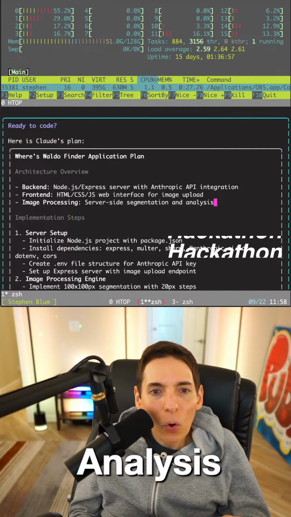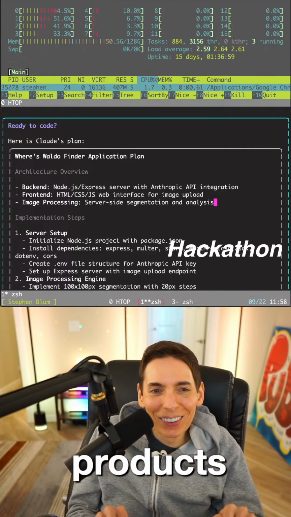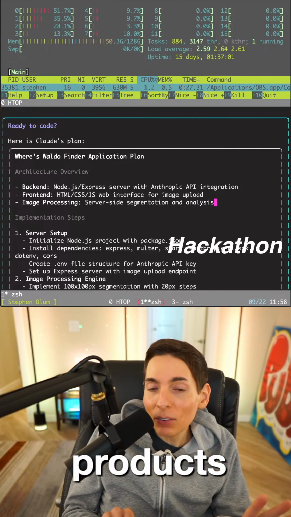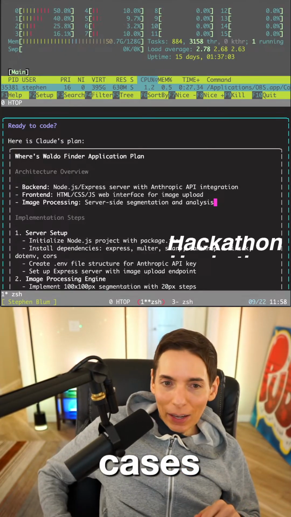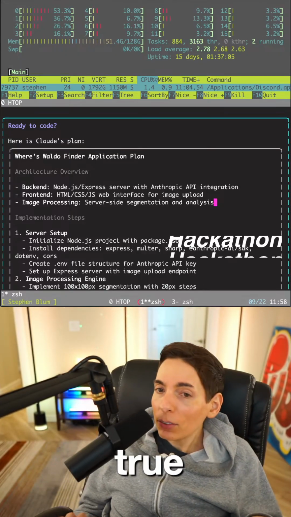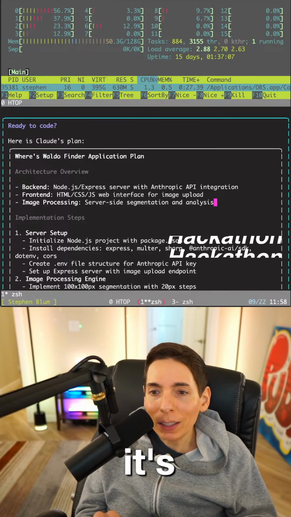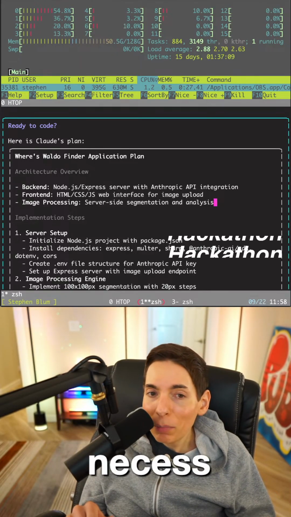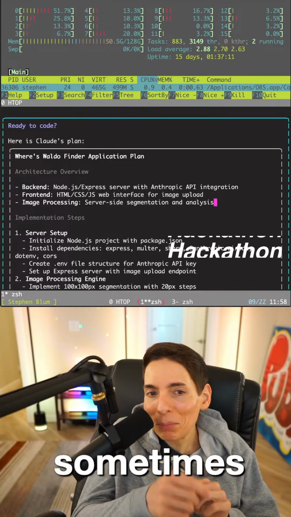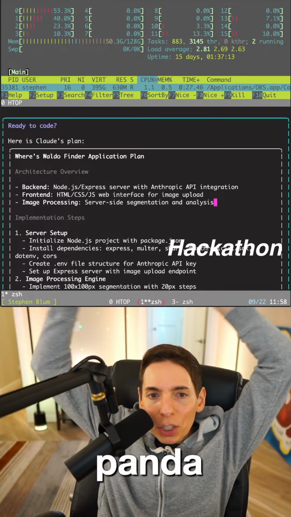More money equals better products. In some cases it's true, but in other cases more money doesn't necessarily mean better. Sometimes, you guys.